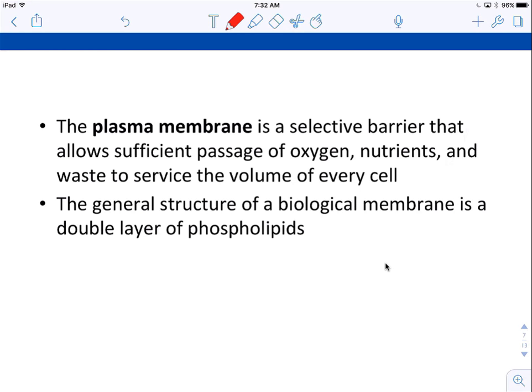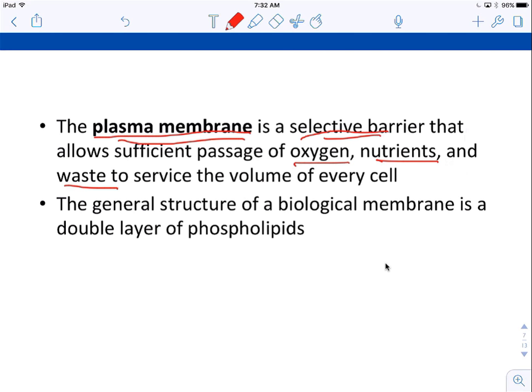All right, the plasma membrane is a very important part. So important, we're going to spend an entire chapter on it next. But it's a selective barrier, and that's kind of its shtick that makes it so awesome. It's selective. It decides what goes in and what doesn't go in. It allows things in, awesome things like oxygen and nutrients, and allows waste out. And it basically is the road by which the interior contents of the cell get everything or get rid of anything.